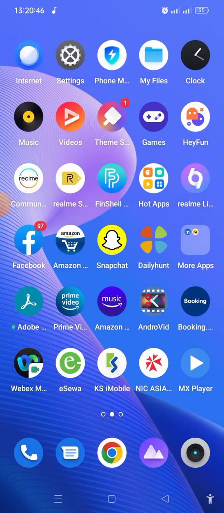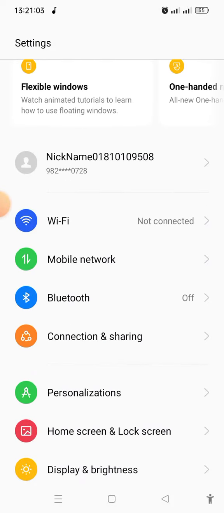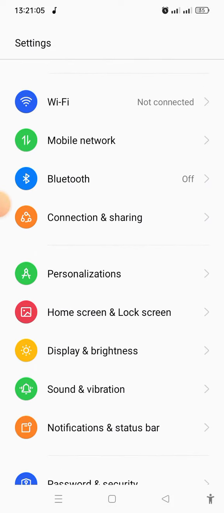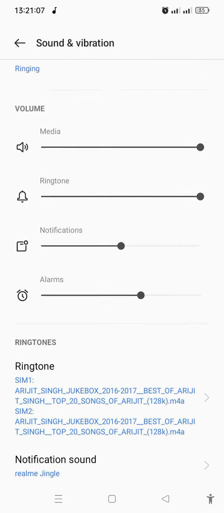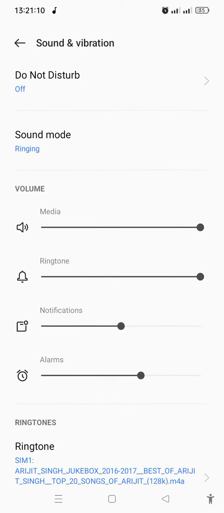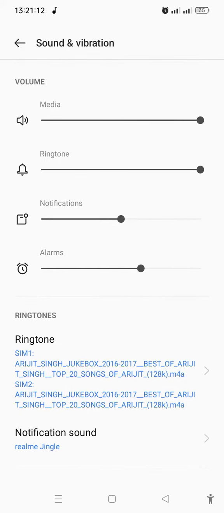Today my video topic is how to set up your ringtone. First, open your settings and click on Sound and vibration. Click on Sound and vibration, choose the Do not disturb sound mode, and this is a ringtone. This is the ringtone signal.